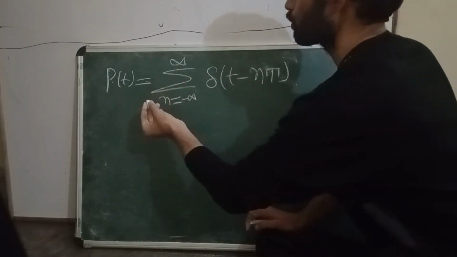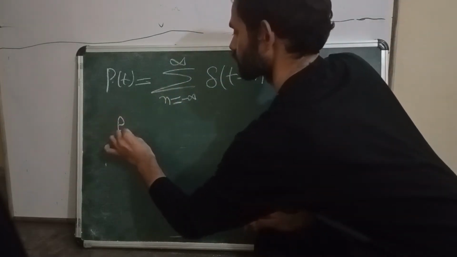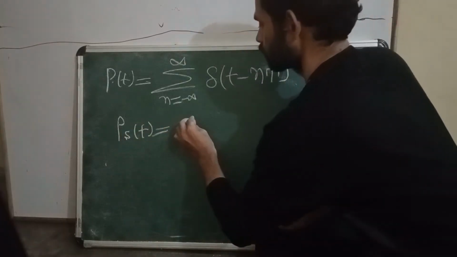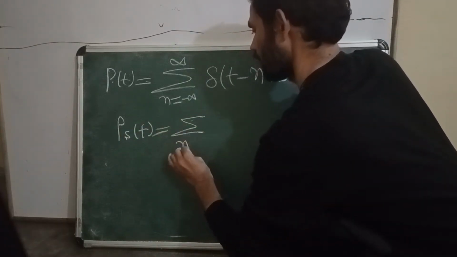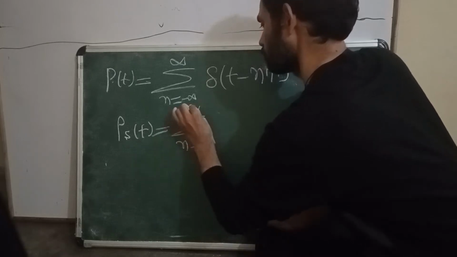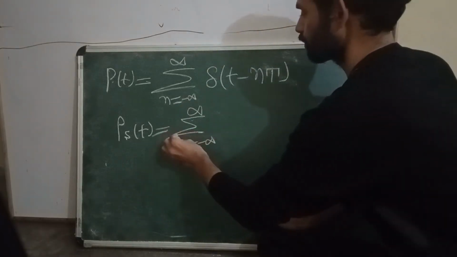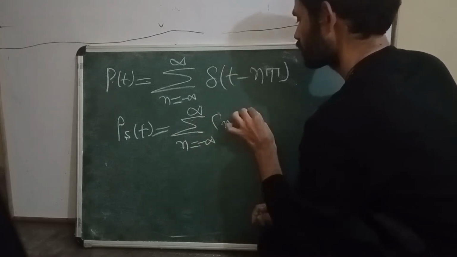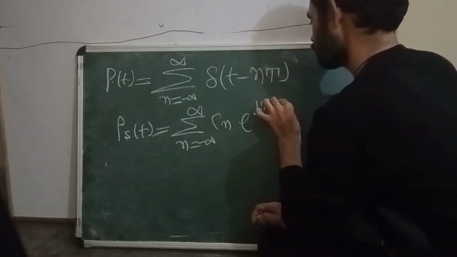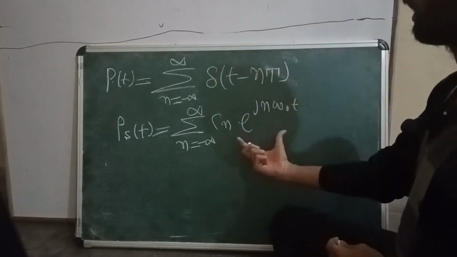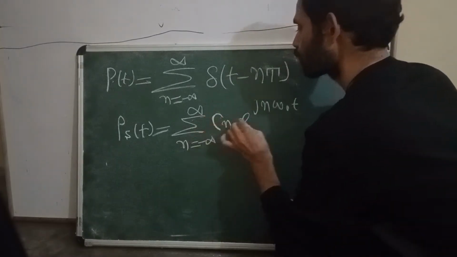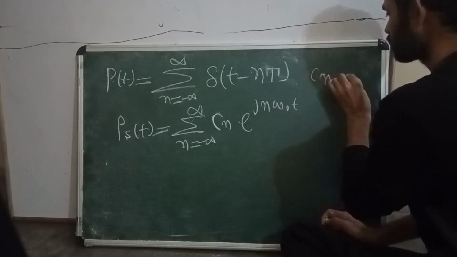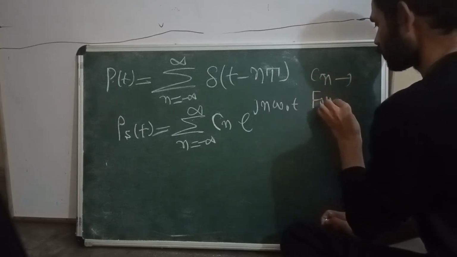So that's why, first of all, take the Fourier series of this. Let's say this Fourier series is p(t) equal to the summation from n equal to minus infinity to plus infinity of cn e^(j n omega naught t). So what is cn? Cn is the Fourier series coefficient.